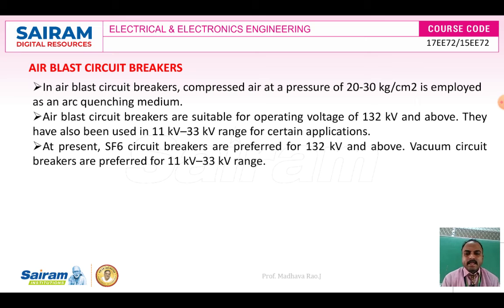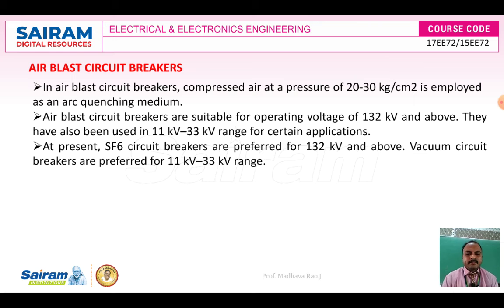They have also used it for the 11 kilovolt to 33 kilovolt range for certain applications, but generally we will not use it for 11 to 33 kilovolts. We will use air brake circuit breakers and oil circuit breakers for this range, and vacuum circuit breakers are more suitable and efficient for the 11 to 33 kilovolt range.